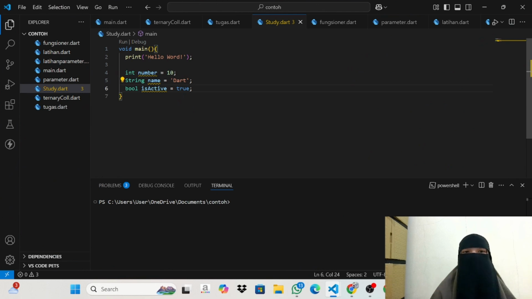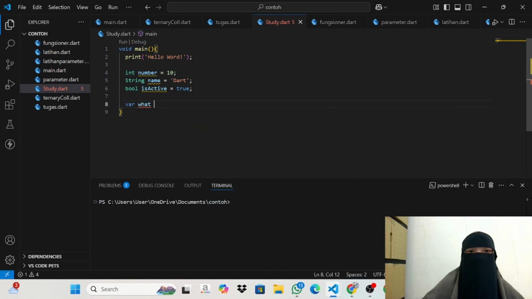If you want to print a number, there is a variable type for the integer, and if you want to print text, you can use the string type.